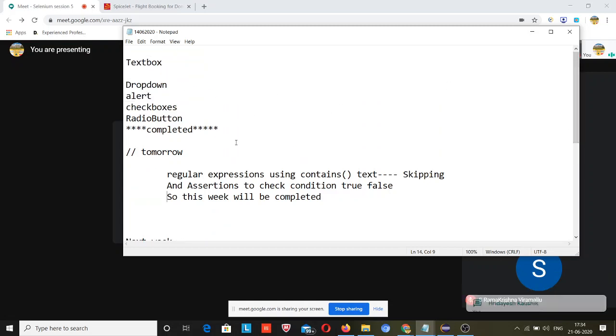So web elements, you all aware about web elements. There were several web elements that I have covered last week, but one of the most important web elements that I am going to explain today is calendar.